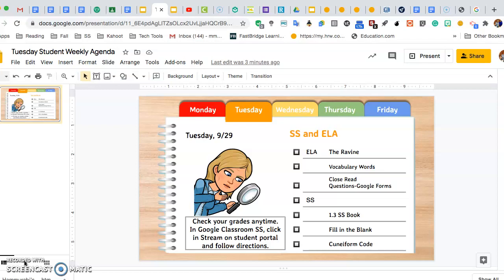We are going to read the story. There is audio on there, so you can listen as you follow along on the book. So you can make sure that you do that. When you are finished, there are some questions about characters and setting. There's also an inference question, so you probably need to go over that word.